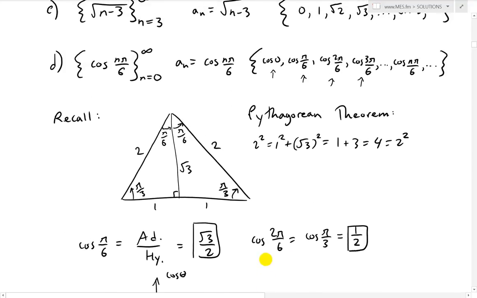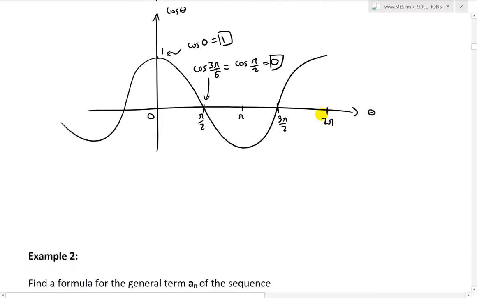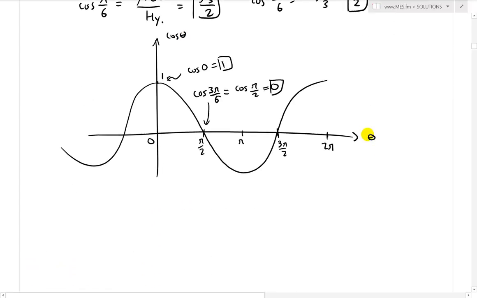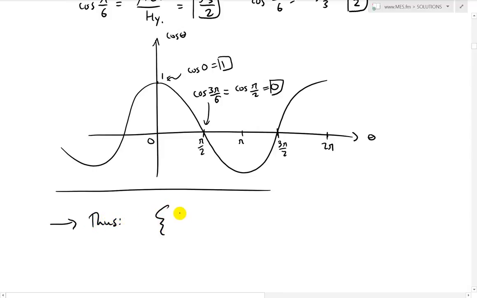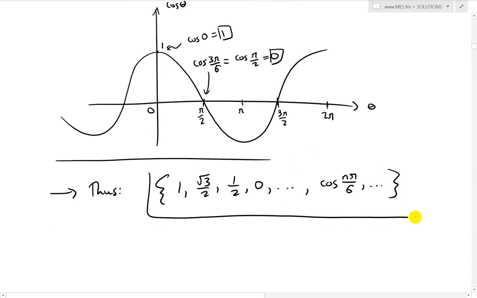We go from 1, to square root 3 over 2, to 1 over 2, and then 0. Putting the terms together, we have 1, square root 3 over 2, 1 over 2, and then 0, dot, dot, dot, all the way until cosine n pi over 6, and it keeps going on like that. I'll just circle this answer.